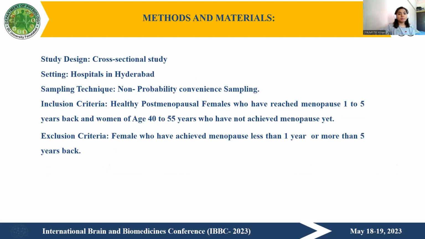We collected the blood samples and filled the questionnaire from the patients in hospitals of Hyderabad. Healthy postmenopausal women who have reached menopause 1 to 5 years back were included in the study, and women of age 40 to 55 years who have not achieved menopause yet were also included in the study. Females who have achieved menopause less than 1 year or more than 5 years back were excluded from the study.